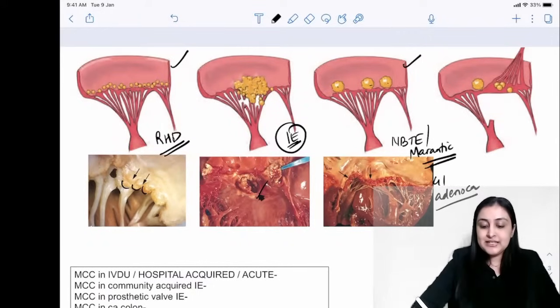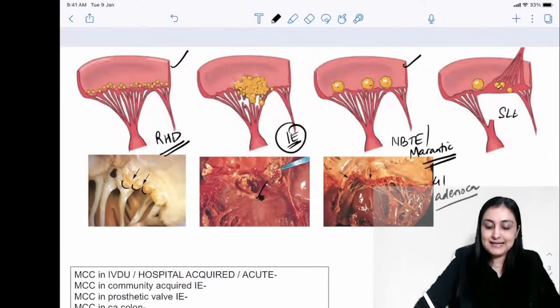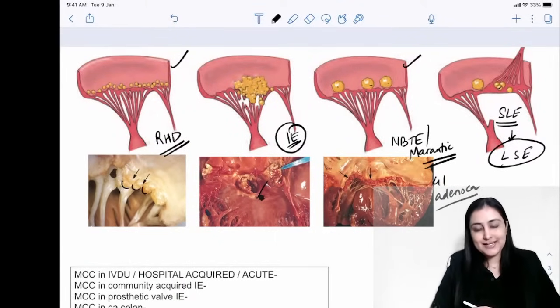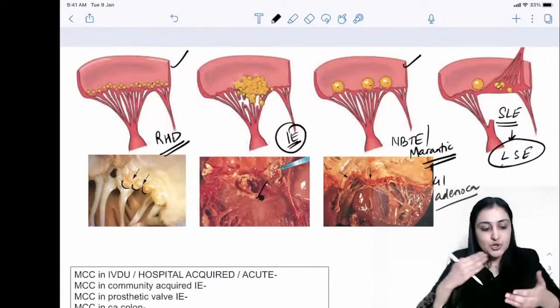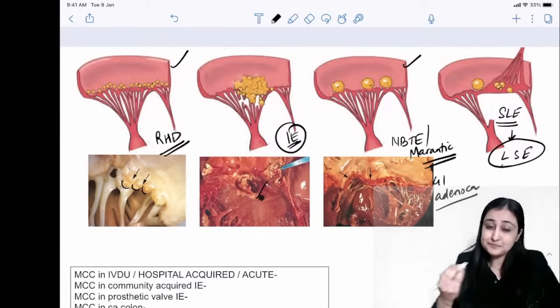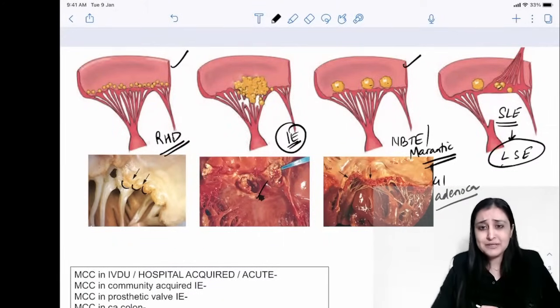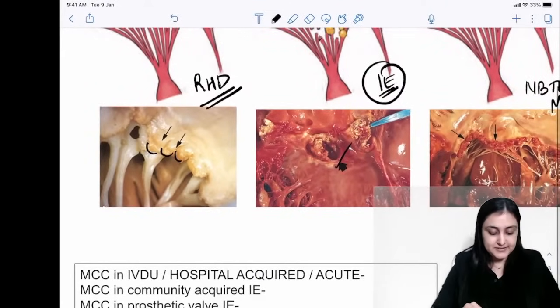And what do we see here? When it goes ulta, it's seen on both sides. This is SLE, and from SLE only you remember this name, which is LSE, Libman-Sacks endocarditis. So just remember SLE, LSE ulta ho raha hai. So vegetations also ulta hote hain. They are also seen on the undersurface of the chordae tendineae. Why are we discussing this, ma'am, in micro? We're discussing this in micro because we want to do the one-liners here itself.